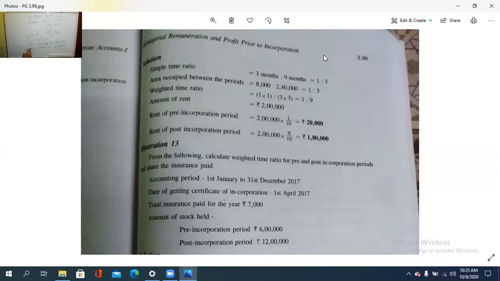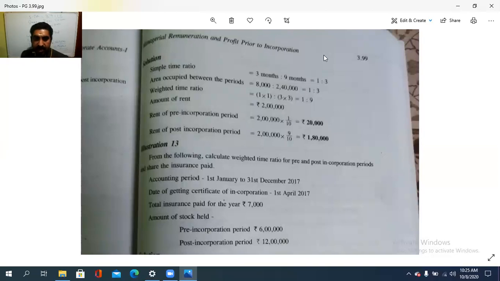So how much for the pre-period? How is it to be calculated? The 2 lakh rent is to be apportioned. For the pre-period, that means before the registration period, the first 3 months, 2 lakh into 1 by 10 is 20,000. Then you can take 2 lakh minus 20,000, and the post period amount will come. Otherwise, 2 lakh into 9 by 10, so it is 1 lakh 80,000.